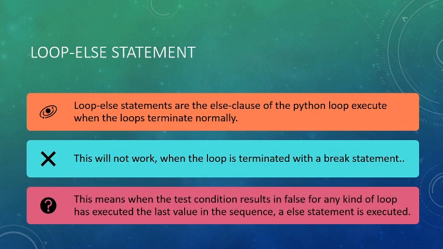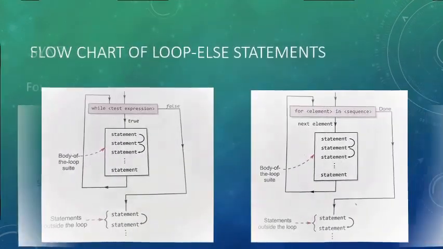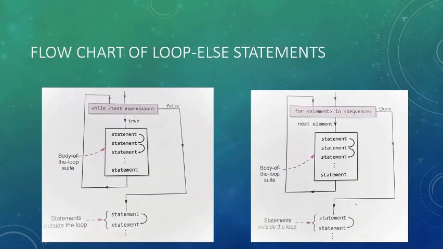Next, with the loops we can also use the else statement. But one important thing to be kept in mind is that with the else statement, the break statement is not used. This is the flowchart of the loop else statement, in the while loop as well as in the for loop. We can see that if the condition is true, the program will iterate within the condition until it reaches the false condition.